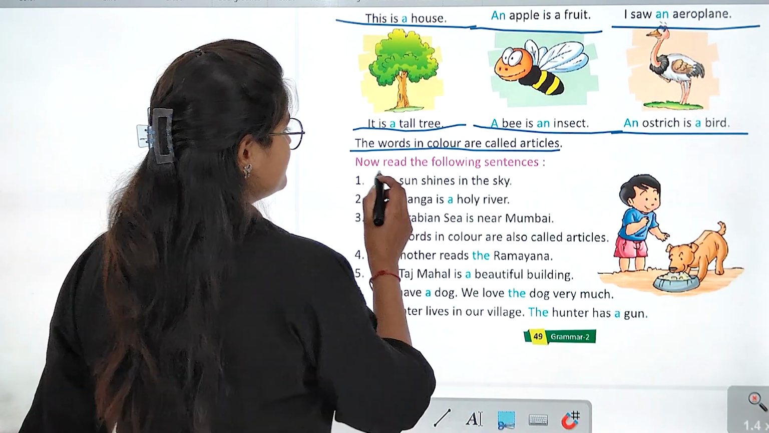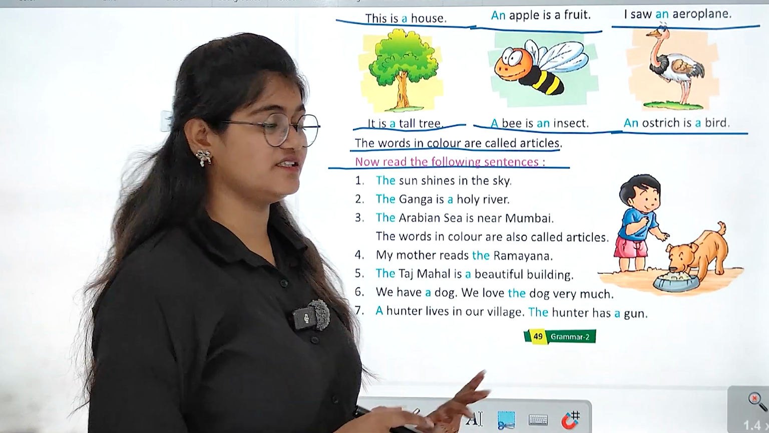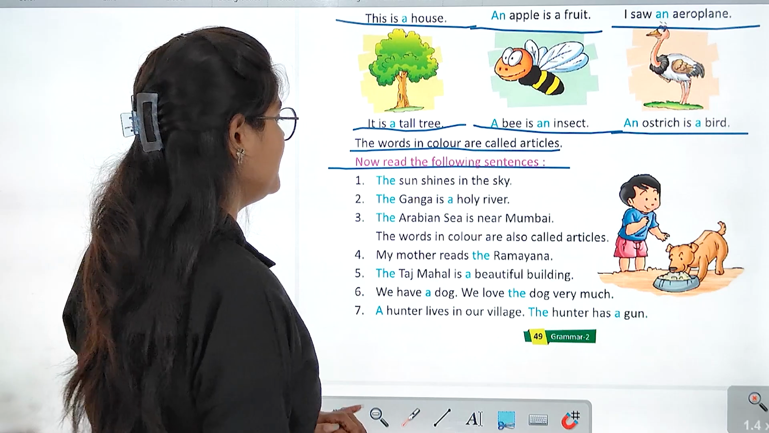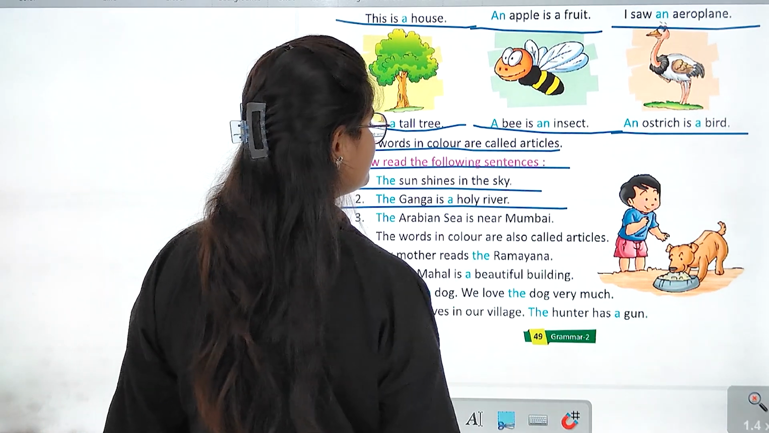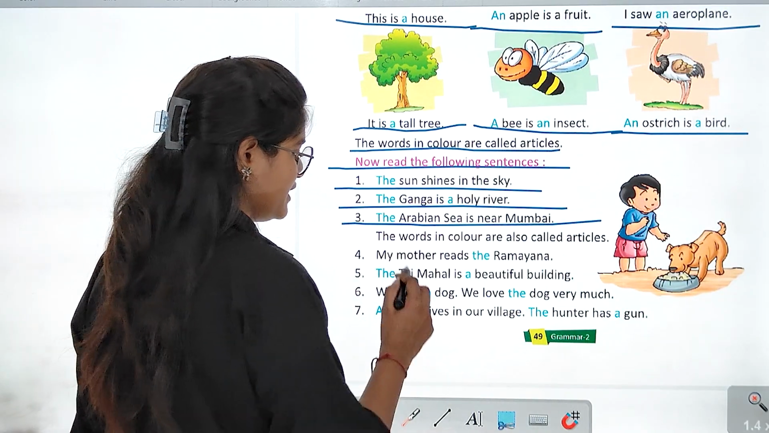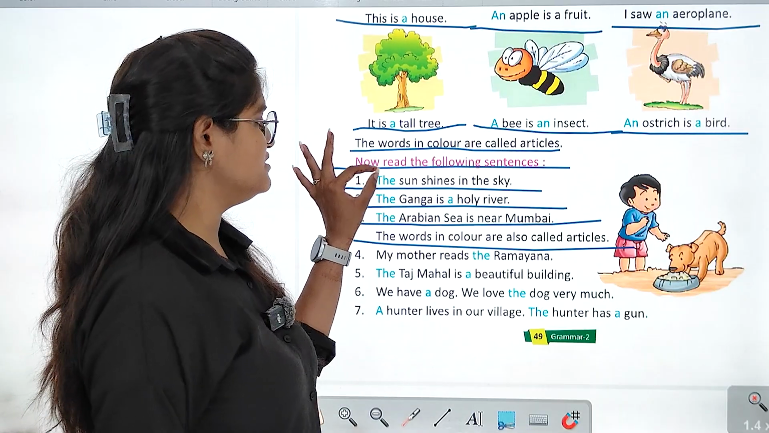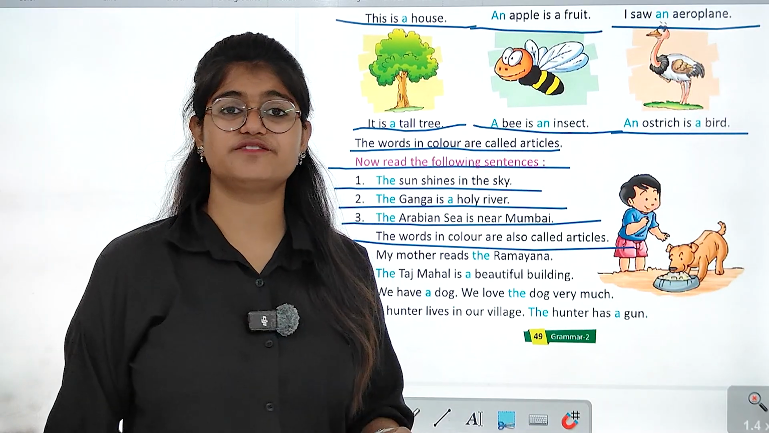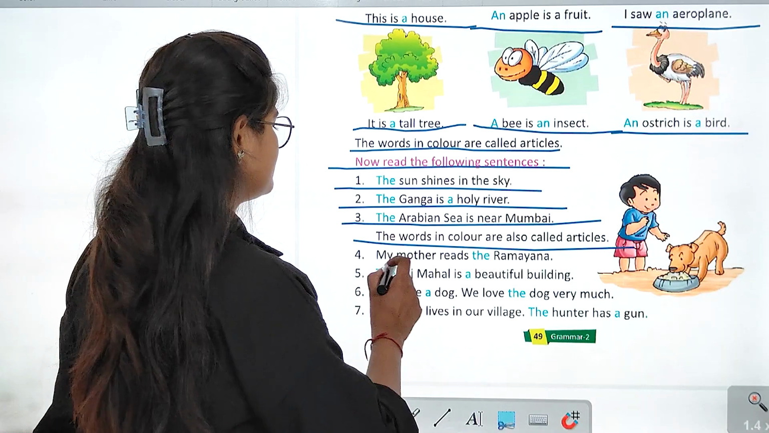Right? So, now read the following sentences. अब हमें यहाँ पर कुछ sentences दिए हुए हैं, इन्हें भी read करना है. So, the sun shines in the sky. The Ganga is a holy river. The Arabian Sea is near Mumbai. The words in color are also called articles. कि इन sentences में भी जितने भी words colored form में है, वो सभी articles कहलाते हैं.